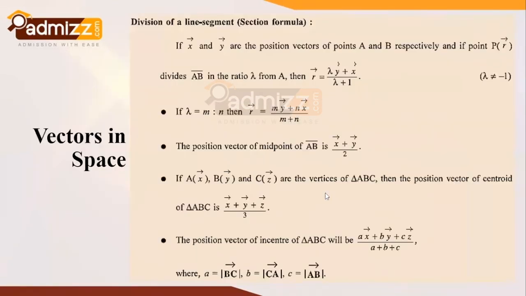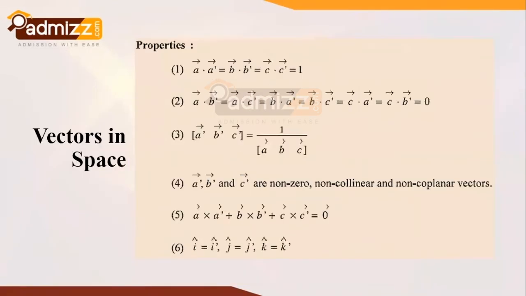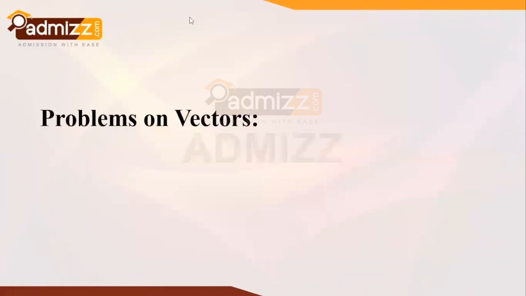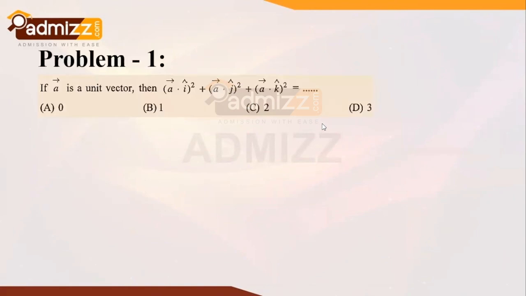Now we'll proceed further with the simplification of problems on vectors. The first problem offered to us is that vector A is a unit vector, as already stated. So the modulus of vector A is equal to 1.